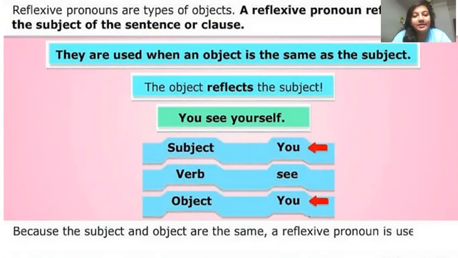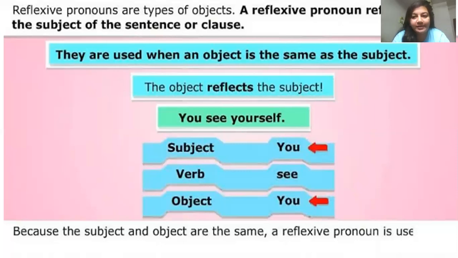जो भी person के बारे में बात हो रही है, जिस भी subject के बारे में बात हो रही है, whatever action is been done by that subject, उसका receiver कौन है या उसका receiver क्या है, वो उसका object होता है. Now in this case when reflexive pronoun is used, तो हमारा subject और object जो होता है वो completely same होता है, because हमारा जो object है वो subject को ही reflect back करता है. As you can see here in the example: you see yourself.